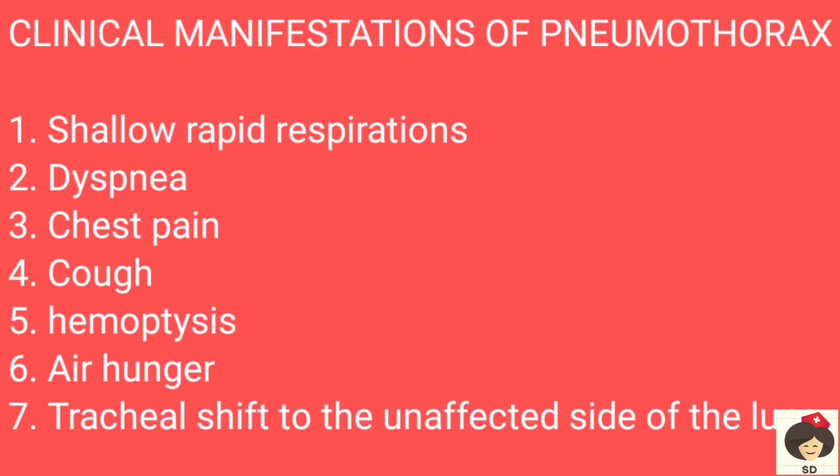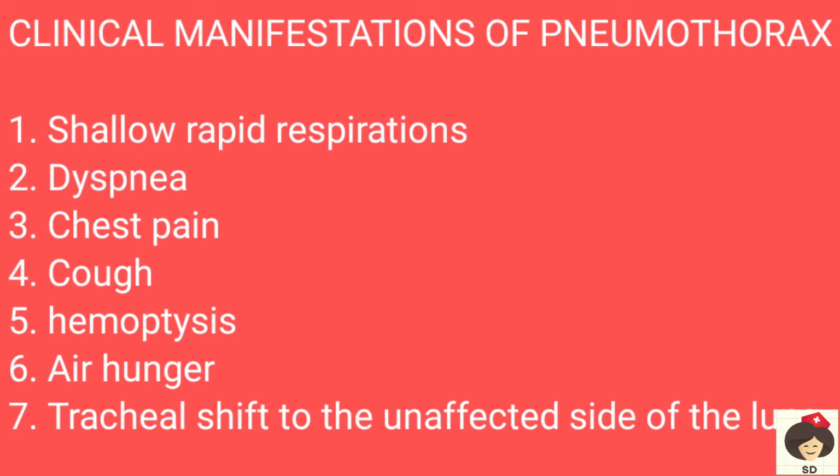Okay, next coming to the clinical manifestation of pneumothorax, the patient will have shallow rapid respiration. This is because the pleural space is filled with air or blood and the patient cannot take enough breaths, so deep breaths will not be there. And dyspnea is difficulty in breathing, again due to collapse of the lung due to excess fluid or air in the pleural space. And chest pain, again due to the increased pressure, the patient will have pain in the chest.